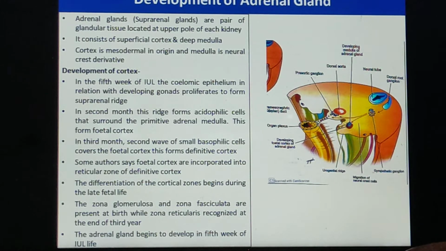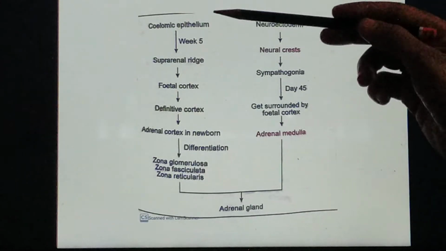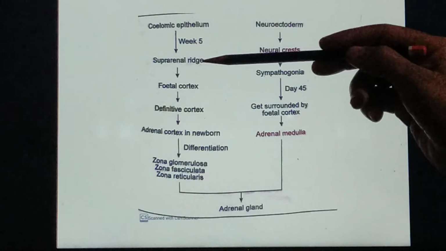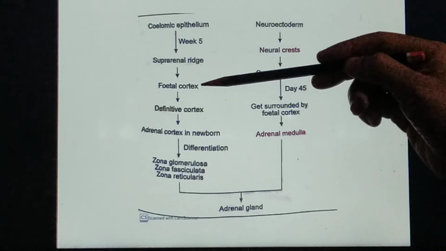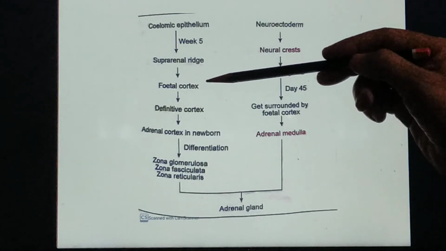Now, if I want to summarize how things go: the coelomic epithelium by the end of the fifth week of intrauterine life differentiates to form the suprarenal ridge. This ridge afterwards differentiates to form some acidophilic layer of cells.